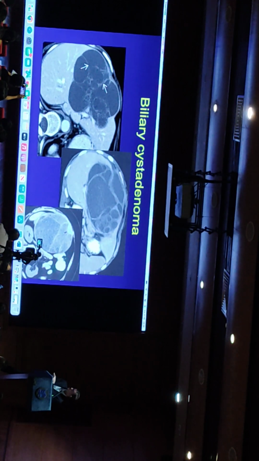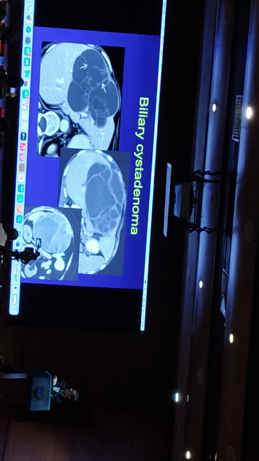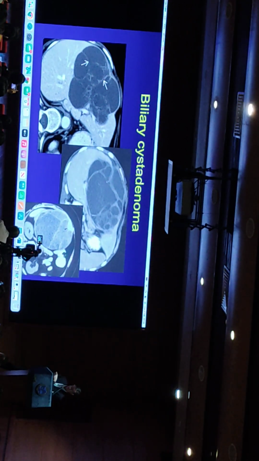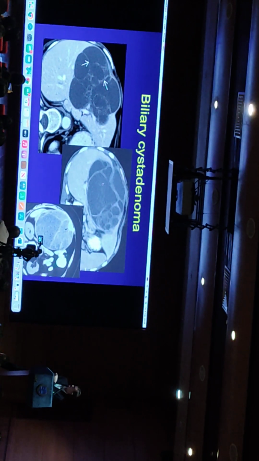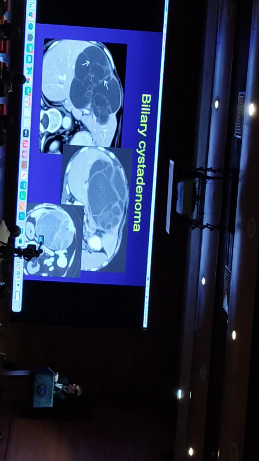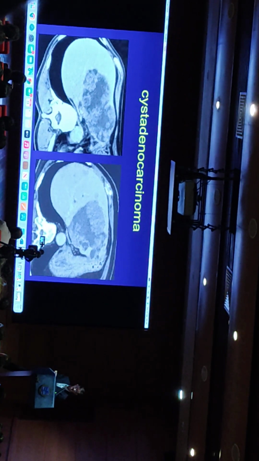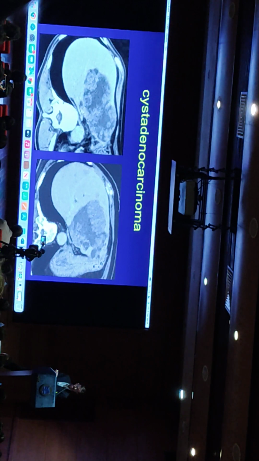Or a diagnosis of biliary cystadenoma. These lesions are often fairly centrally placed within the liver, sort of centered on segment 4. They sometimes have different densities of the various cyst components due to hemorrhage. And what we're really looking for in patients with biliary cystadenoma is the development of solid enhancing components, which tends to suggest that there's been a transformation to cystadenocarcinoma.